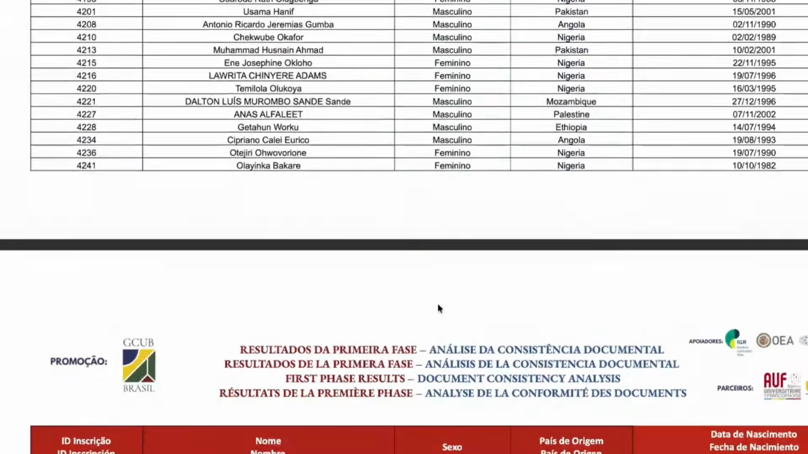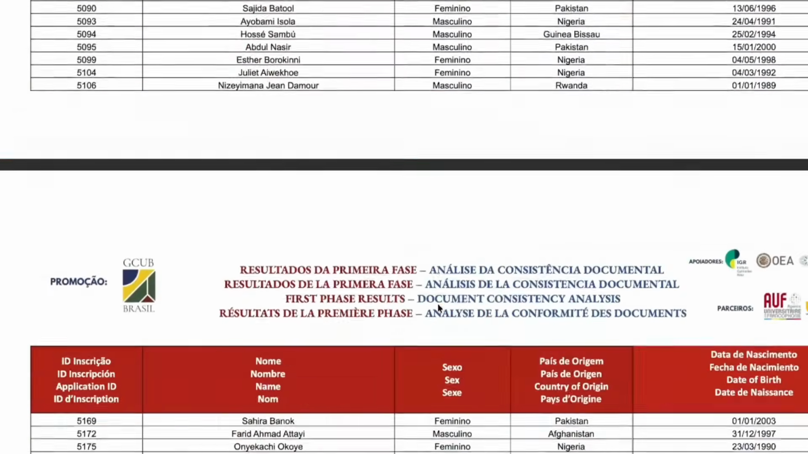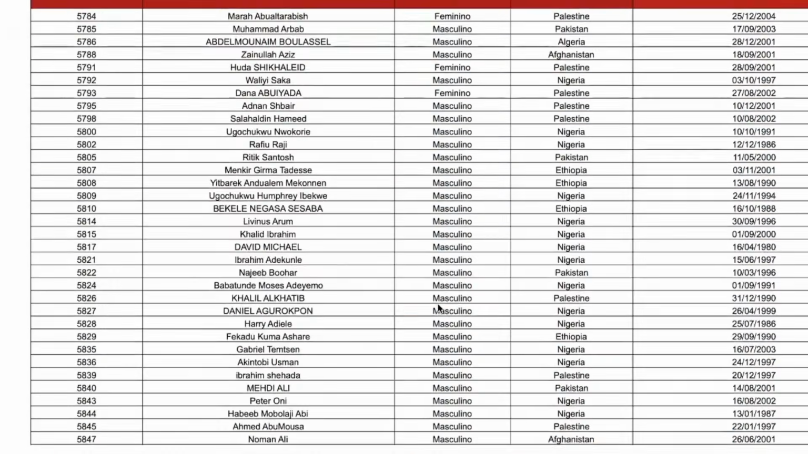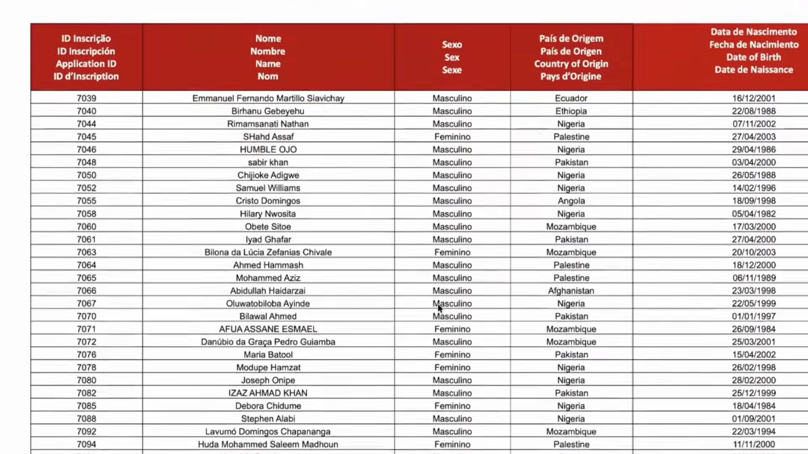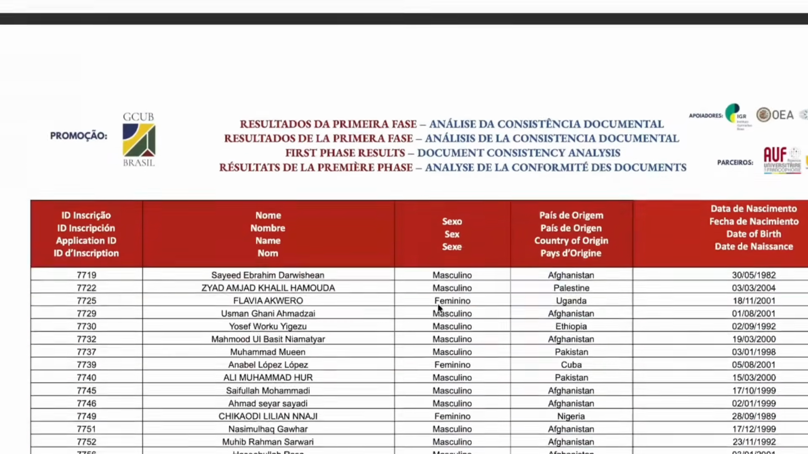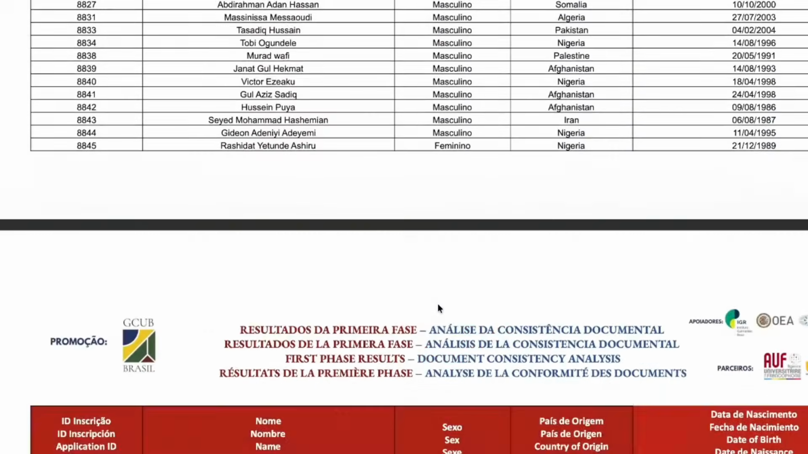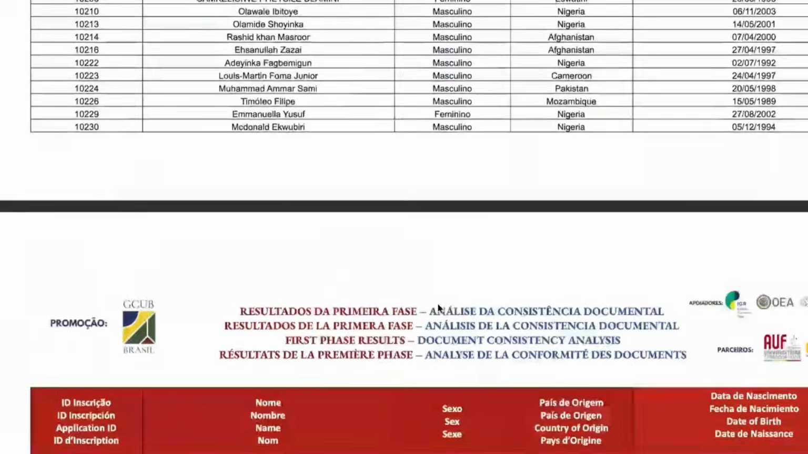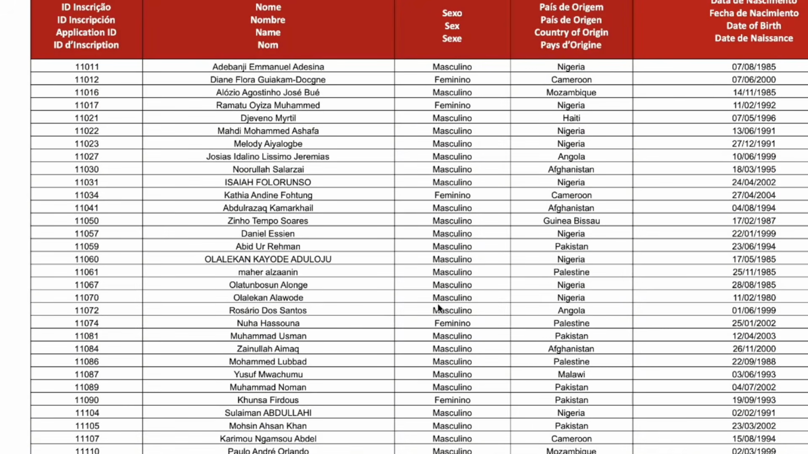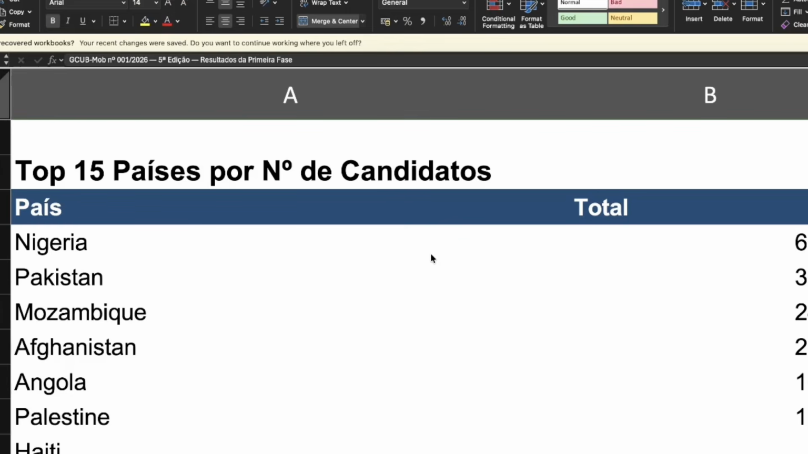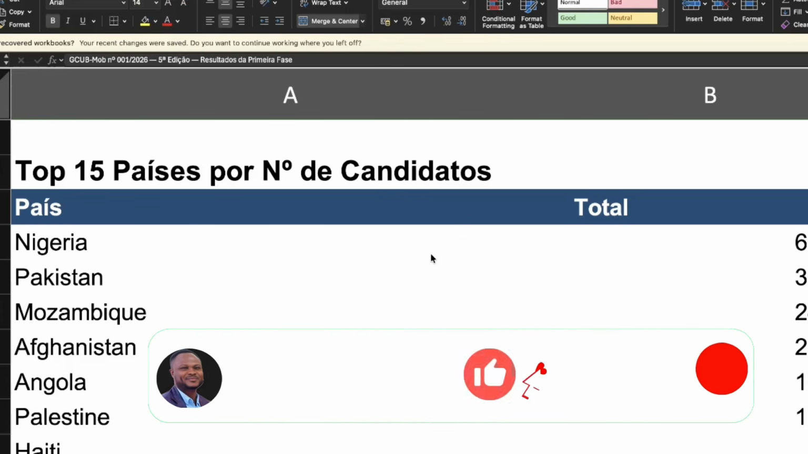There are so many things that are very interesting, and I'm going to be analyzing this data, the names, so we can visualize it better. We're going to be looking at the country that has the highest number of applicants, the total number of countries, and the total number of candidates that scaled to this stage. Stay with me. As we can see on my screen, we have 15 different countries.